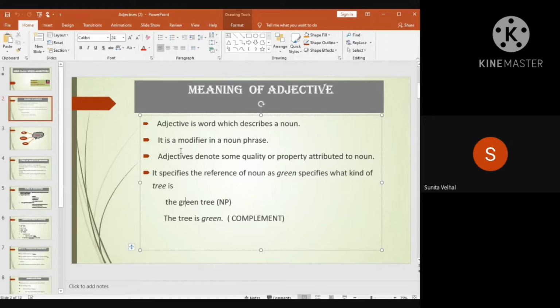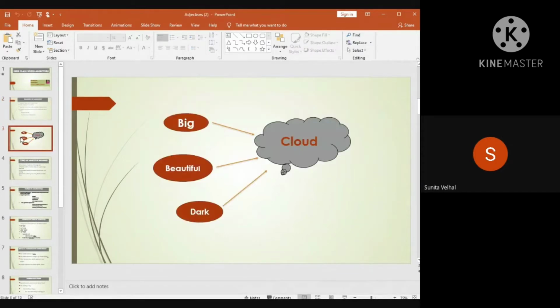It means adjectives denote some quality. Now what is the quality of the tree? Property means attribute. Here, the green tree or the tree is green. Next, for example, you can see the cloud.